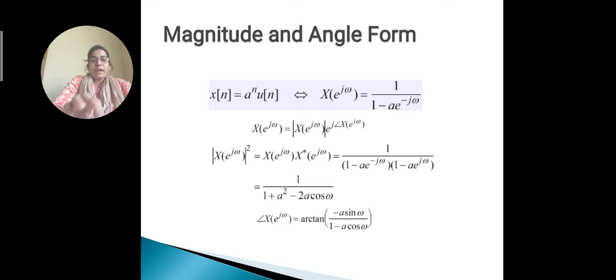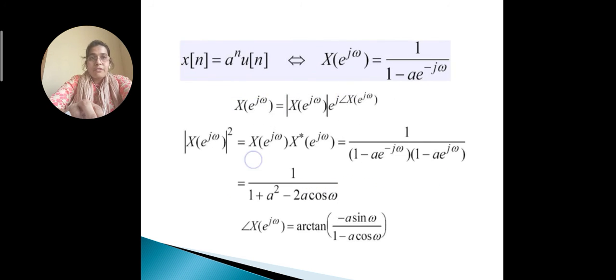So if we find the magnitude of this signal, how do we calculate it? For the calculation of the magnitude of this signal, we find the mod of X of e to the power j omega squared, which is equal to the product of the signal and its complex conjugate. Okay, apply this formula to the given signal.